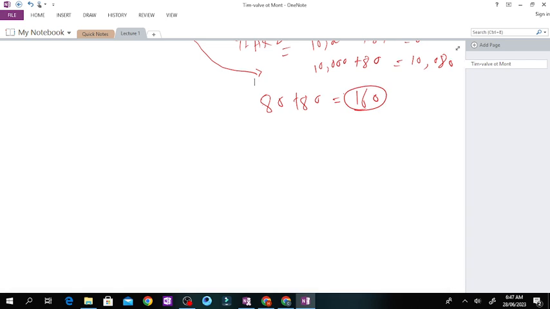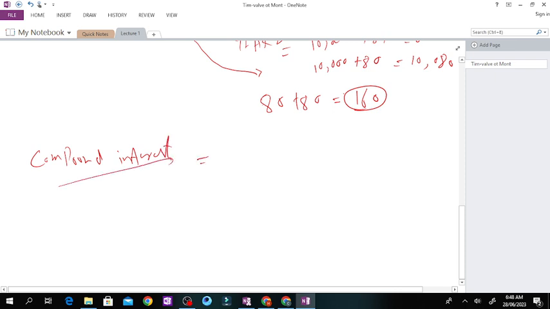Now if you move on to case number 2, which is known as compound interest. Same example I will take. For instance, you are going to deposit 10,000 and the bank makes a promise that you will get interest. This is year 1.